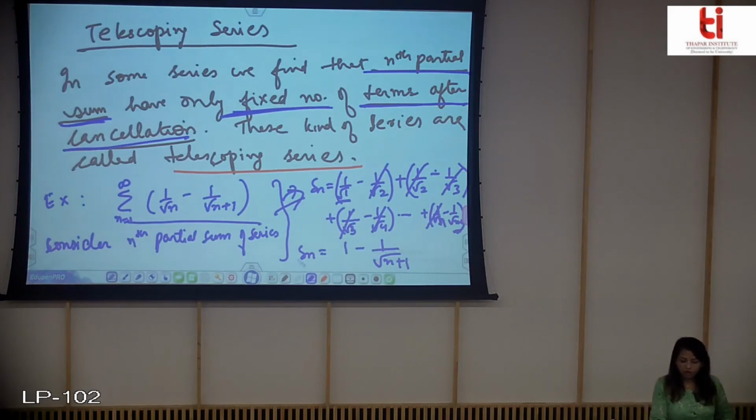So obviously, what will be the sum? If you take the limit of this Sn, n tending to infinity, then whatever the value is will be the sum of this series. So I'll take the next page. What will be the sum, the limit of Sn as n tends to infinity?